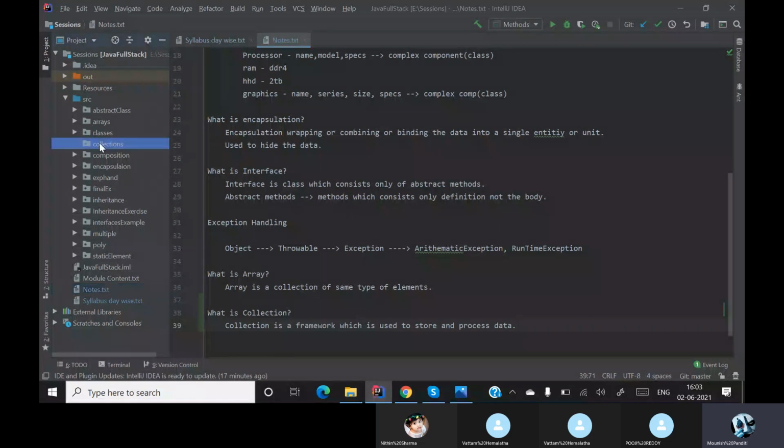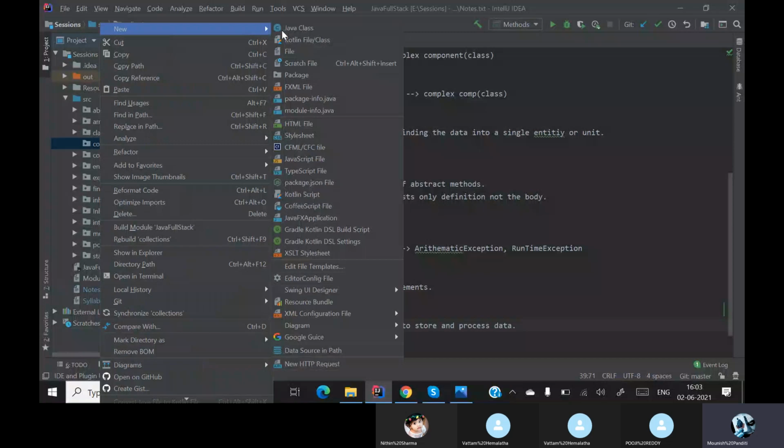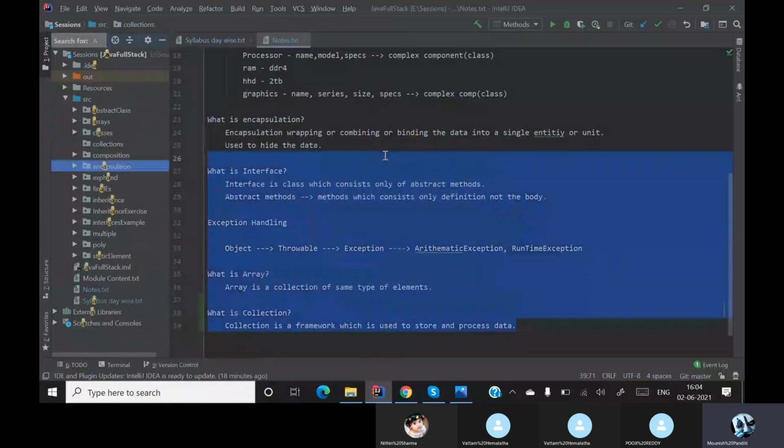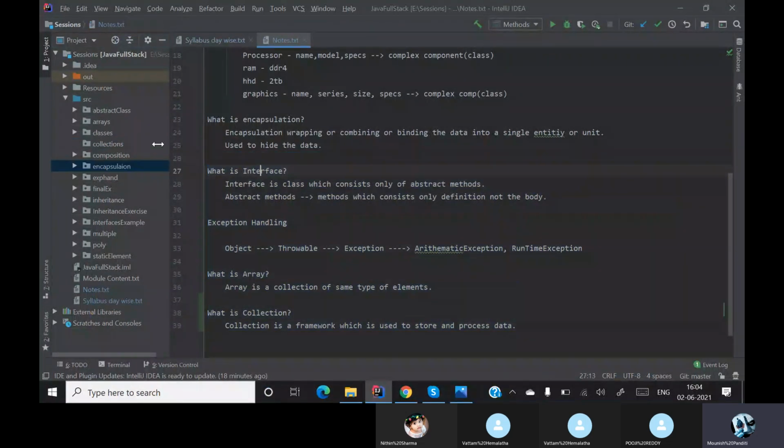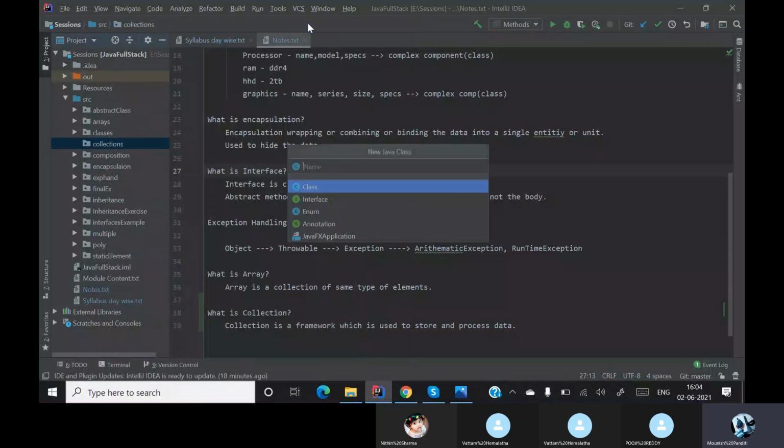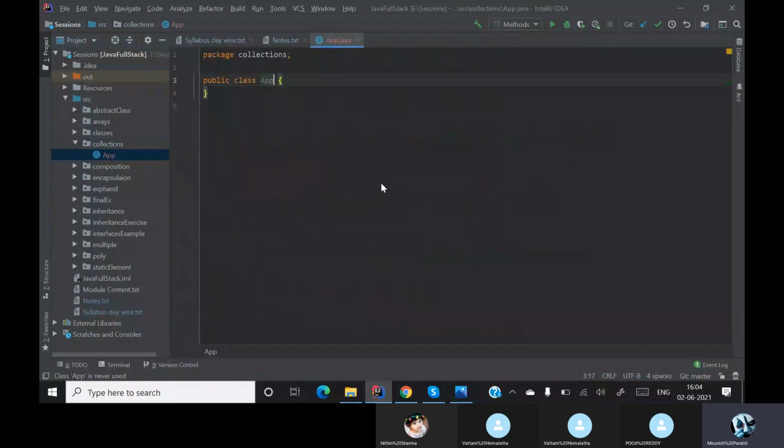I've already created a package for collections. Let me create a class for this. Let the class name be App, and this App will have our main method.